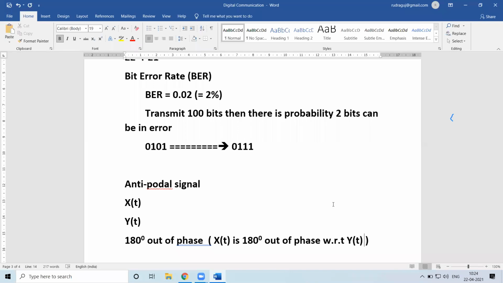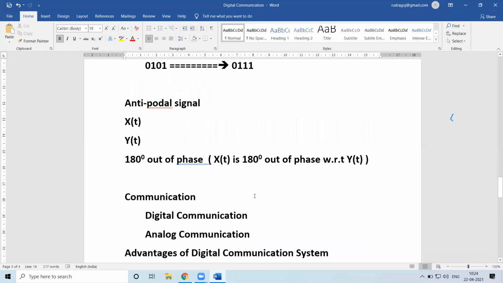So in this case, x of t and y of t are called antipodal signals.